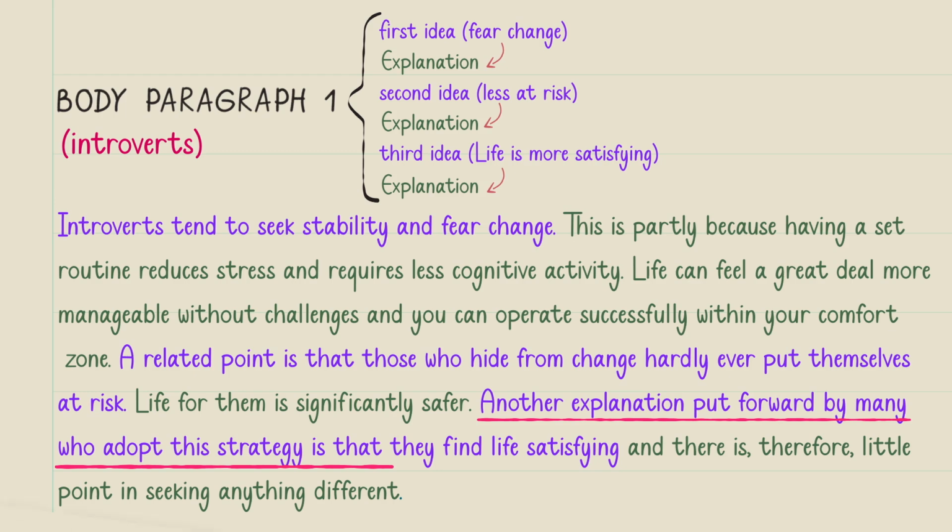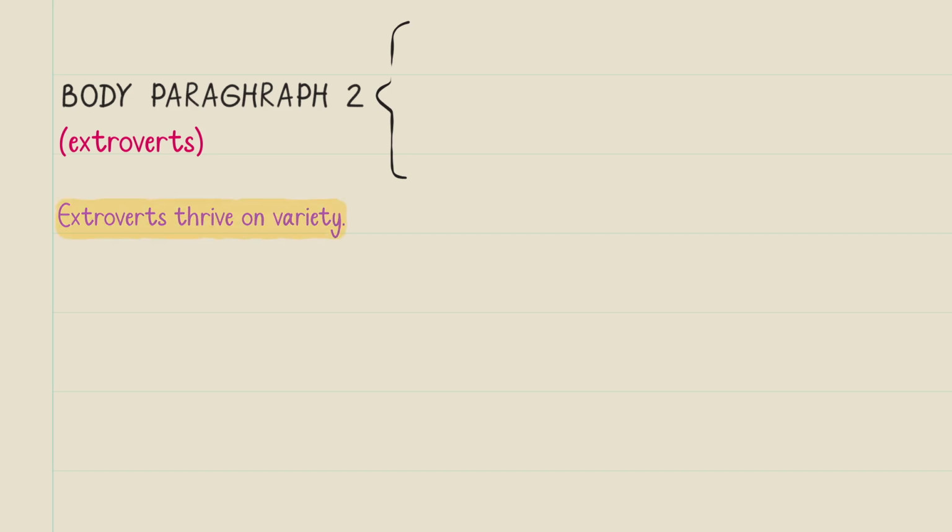Now let's turn to our second body paragraph, or paragraph 3, in which we should discuss extroverts, all right? So our topic sentence will be about extroverts. Extroverts thrive on variety. A very good word, thrive on. What are the reasons? I'm going to talk about two main reasons that those who are extroverts embrace change.